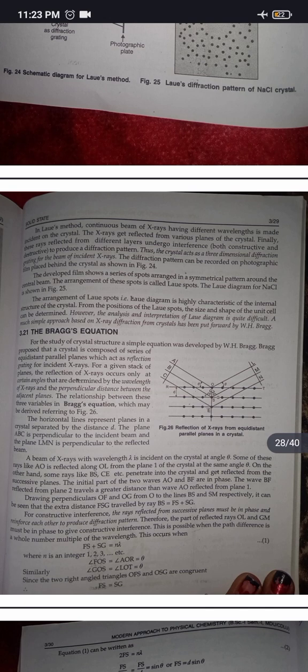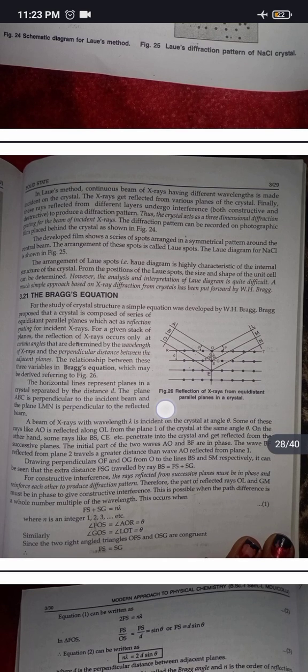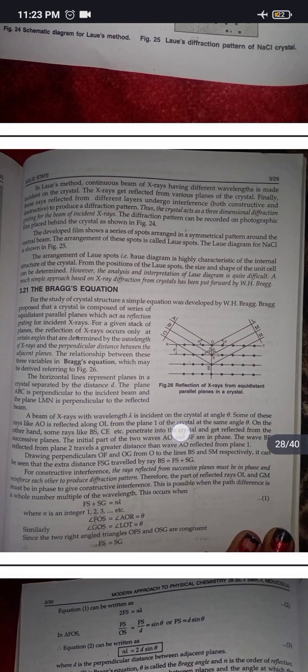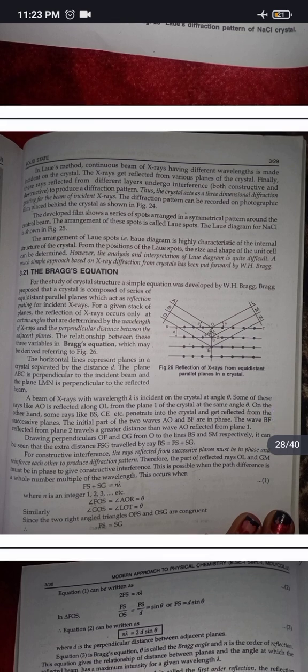three variables in Bragg's equation may be derived referring to Figure 26. The horizontal lines represent planes in a crystal separated by the distance d. The plane ABC is perpendicular to the incident beam and the plane LMN is perpendicular to the reflected beam. A beam of X-rays with wavelength lambda is incident on the crystal at angle theta. Some of these rays, like AO, are reflected along OL from plane 1 of the crystal at the same angle theta. On the other hand, some rays like BS, CE, etc. penetrate into the crystal and get reflected from the successive planes.